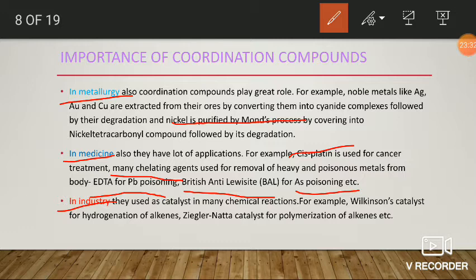Here also by using some coordination compounds as catalysts, we can carry out the reaction at normal reaction conditions. So if you observe some examples, Wilkinson catalyst is generally used for the hydrogenation of alkenes. The other one is Ziegler-Natta catalyst, which is used for polymerization of alkenes. Okay, let us see about these coordination compounds in the next slide.